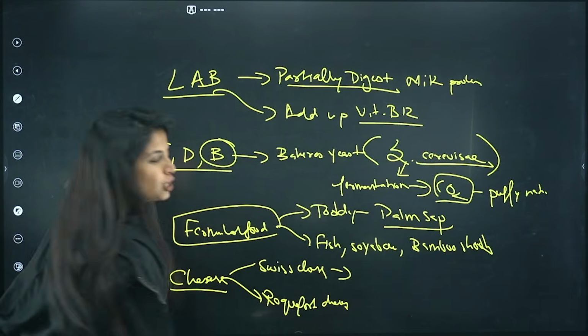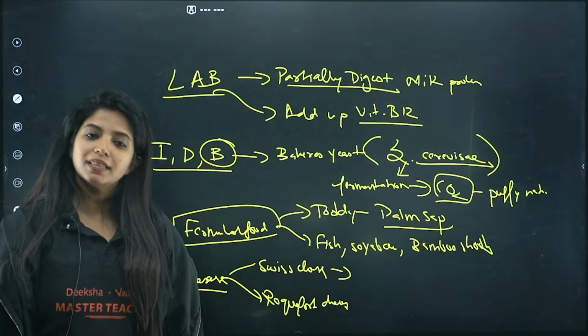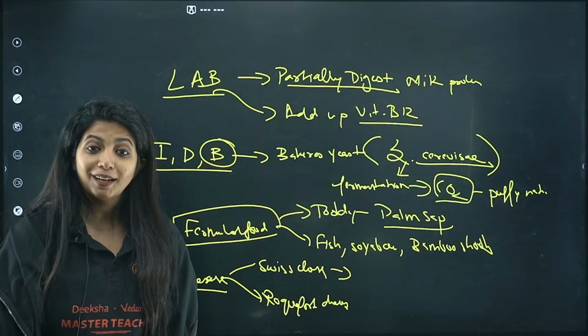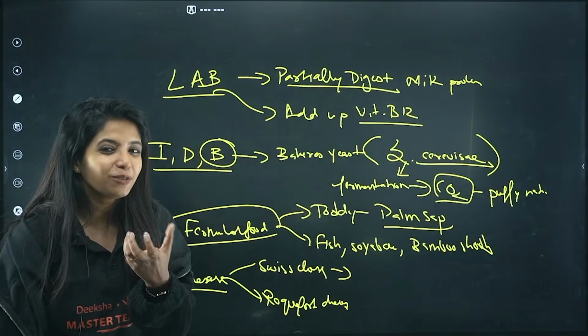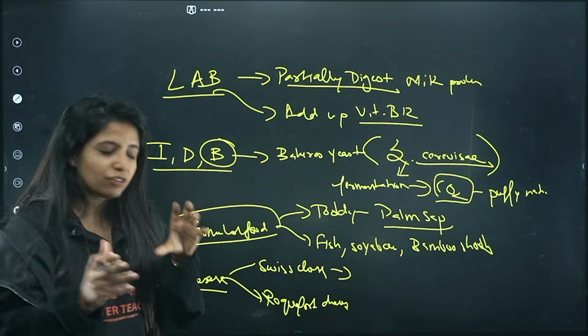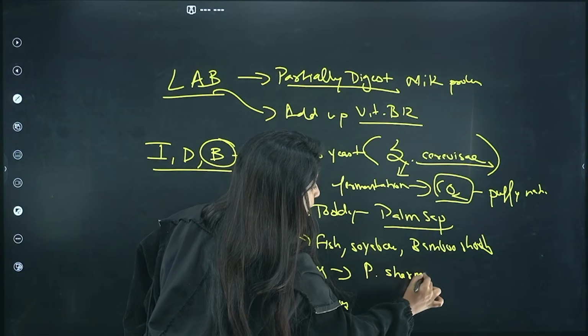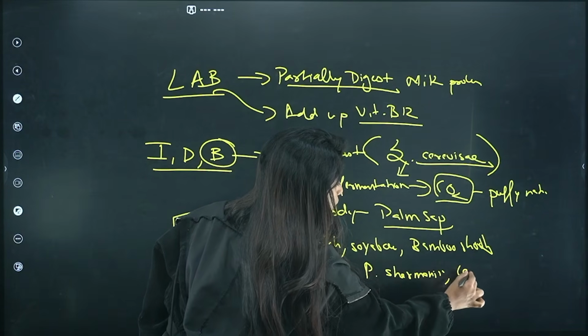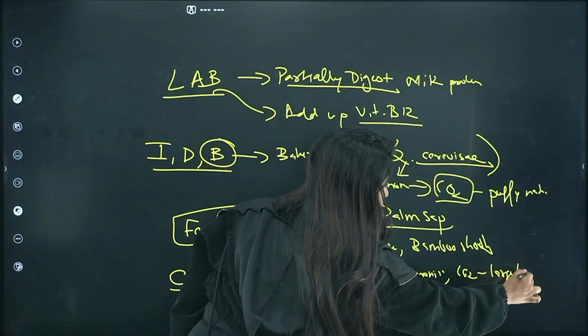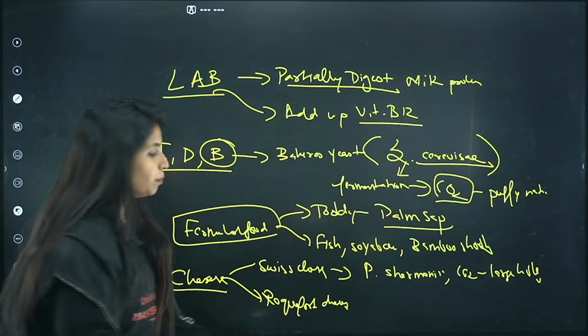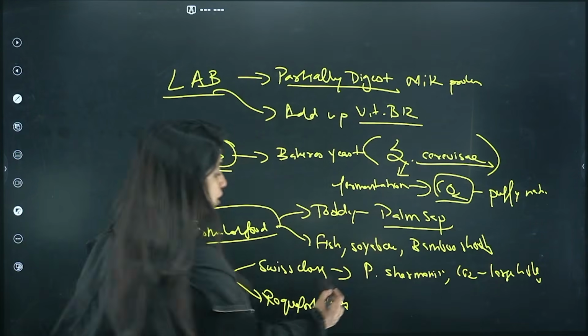So Swiss cheese is produced with the help of Propionibacterium shermani. And what does it produce? It produces CO2, which is why you have large holes. So please remember Propionibacterium shermani. Apart from that, as I told you, it produces CO2, which produces what? Large holes.